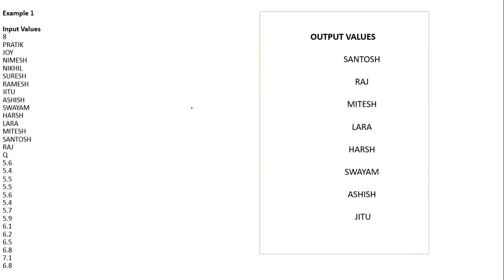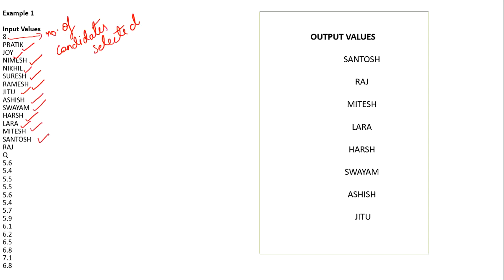Let me explain more about this using this particular example. So 8 here is showing the number of candidates which are selected. And next, these are the names of the candidates who gave their name for the game A. So Prateek, Joy, Nimesh, Nikhil, Suresh, Ramesh, Jeetu, Ashish, Swam, Harsh, Lara, Mitesh, Santosh, Raj, right?